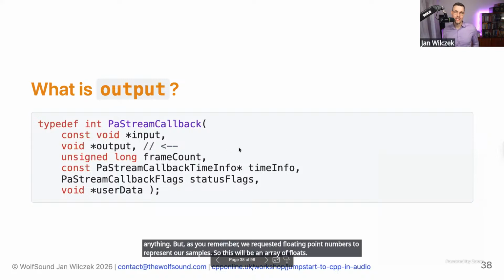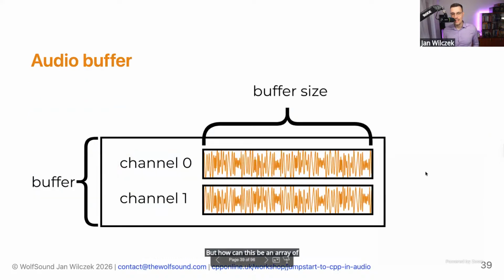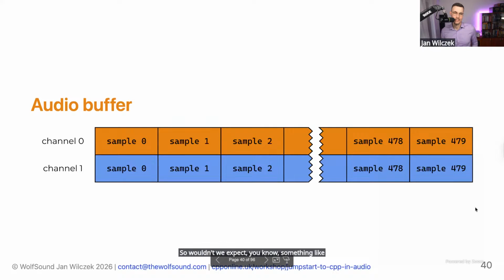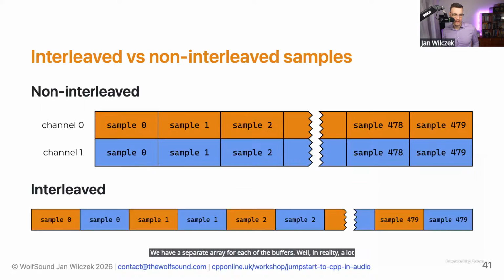But how can this be an array of floats when we have a buffer with 2 channels? So wouldn't we expect something like this? An audio buffer should be an array of arrays. We have a separate array for each of the channels. Well, in reality, a lot of audio APIs give you a buffer in a so-called interleaved form. So instead of an array of arrays, we have a single array where the samples are interleaved.